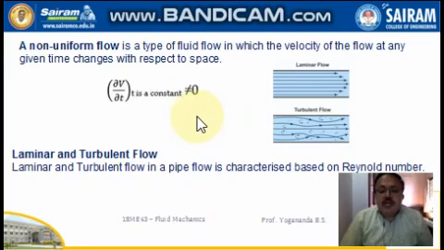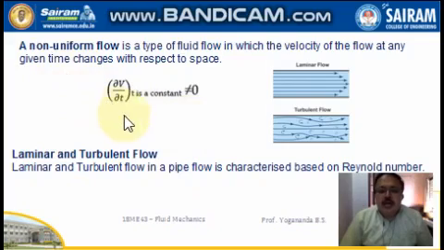A non-uniform flow is the one in which the velocity of the flow at any given time changes with respect to the space. So T is constant. So that is velocity is changing. That is if you take the velocity at that particular time at point 1. Now, for the same time, if I measure the velocity at given point 2, the velocity at point 1 is not the same as the velocity at point 2 in case of non-uniform flow.